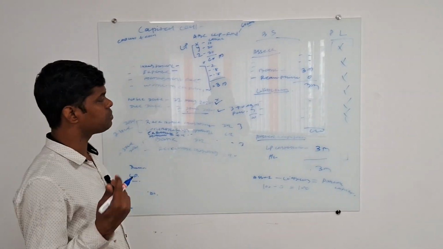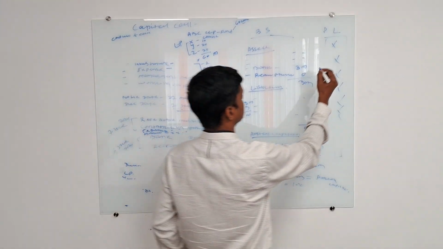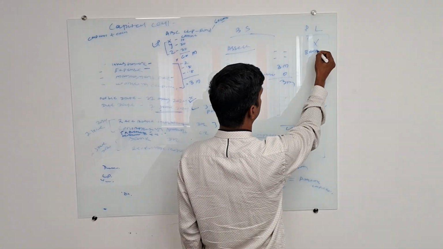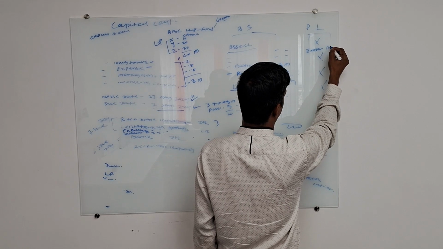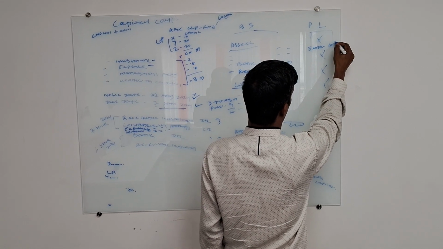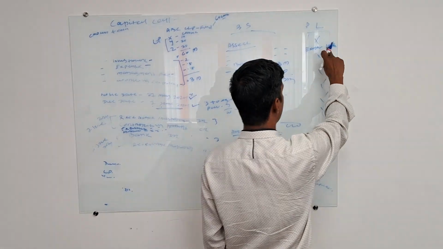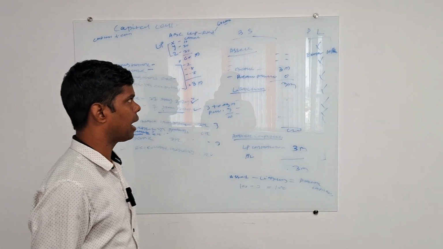For example, in some scenario, if there are some expenses in the P&L, for example 10k, then what is the impact? For the 10k, either they have paid out or they have not paid out.